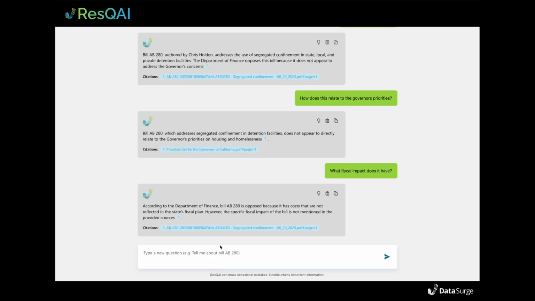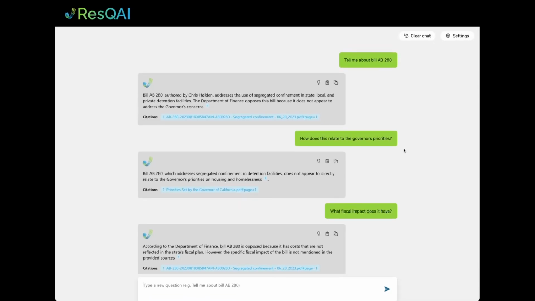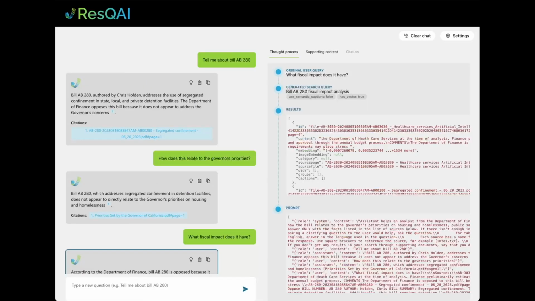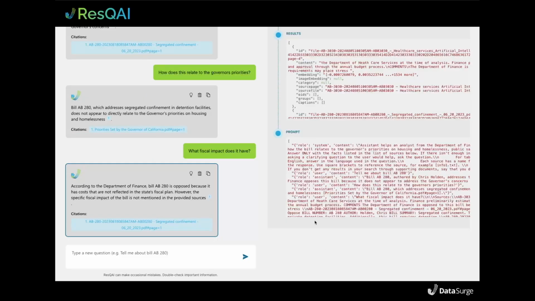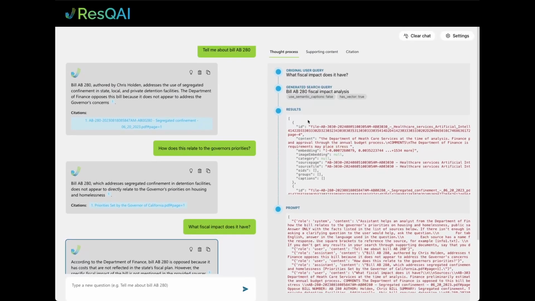Fantastic. So we already talked a little bit about the RAG architecture, but just to reiterate, the main takeaway is that whenever you need to parse large, disparate documents, gather up information, prioritize it, summarize it, and use it to answer questions, RAG is the ideal choice here because it does all of this out of the box. Again, for someone working in finance who reads through hundreds of bills, this solution saves a lot of time. Not only that, but there's no loss to accuracy since we provide the citations.